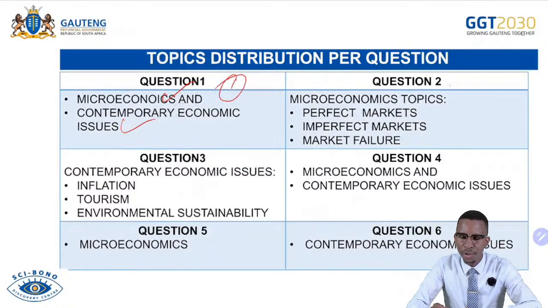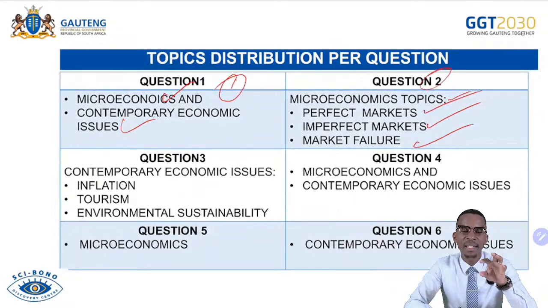And then your question 2 is only microeconomics, meaning if you want to answer question 2 in the question paper tomorrow, you must capitalize on doing microeconomics. What is there? In there, we deal with the perfect market, we deal with imperfect markets, and then we deal with market failures. So if you can master that thoroughly, be aware that you will be having an advantage over answering question 2.